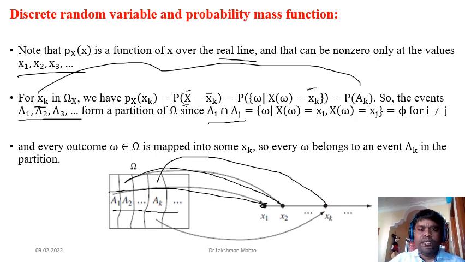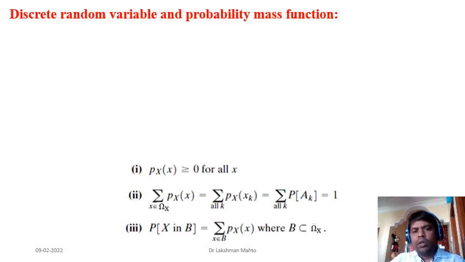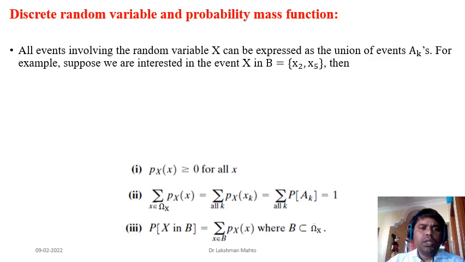I will take you through an example, but before discussing the example, I would like to give three important properties of a discrete random variable. All events involving the discrete random variable can be expressed as a union of A's, that means exhaustiveness.